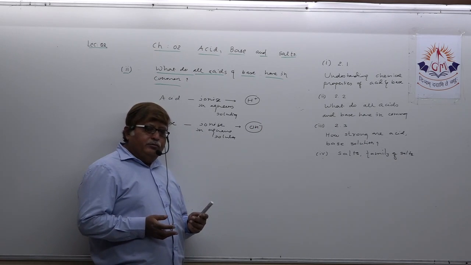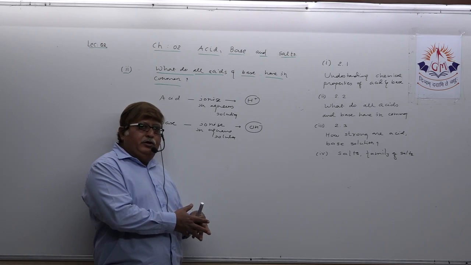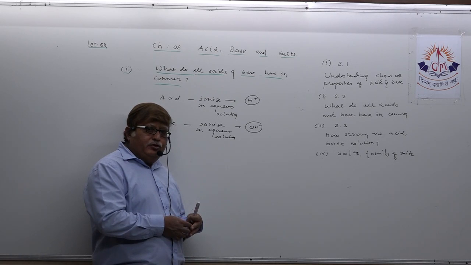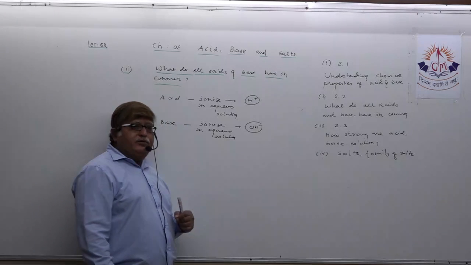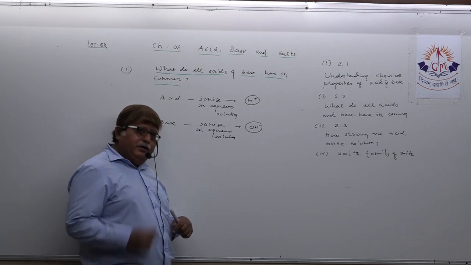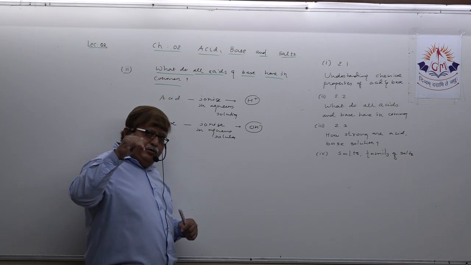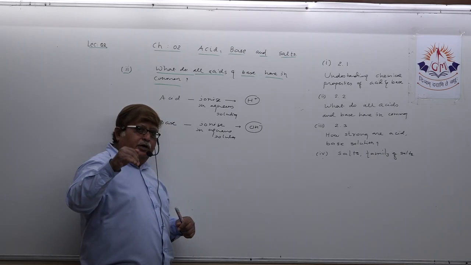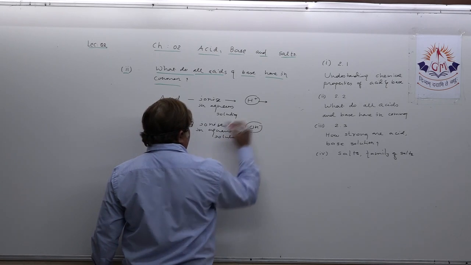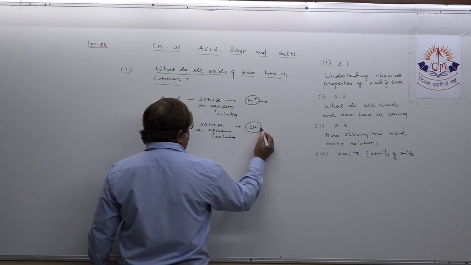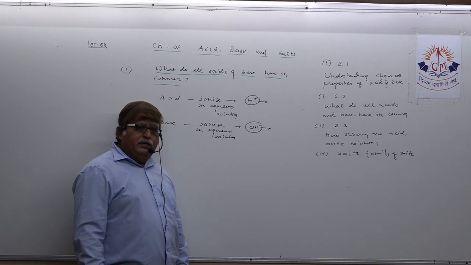Actually, in your textbook there was no discussion about the Arrhenius theory of acid and base, Svante Arrhenius. Otherwise, he defined acid and base chemically in this way only. He said that any substance is an acid when its aqueous solution is prepared and it will definitely release hydrogen ion, and a base will release hydroxide ion. This is common for all acids and all bases.